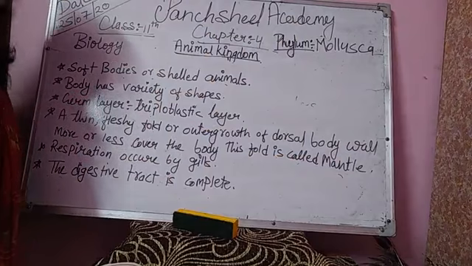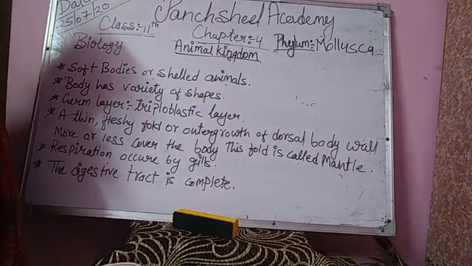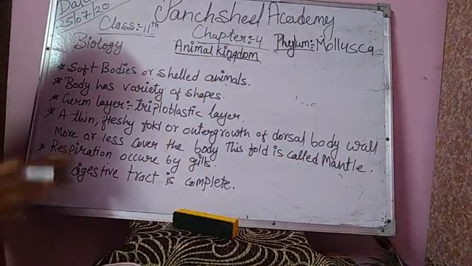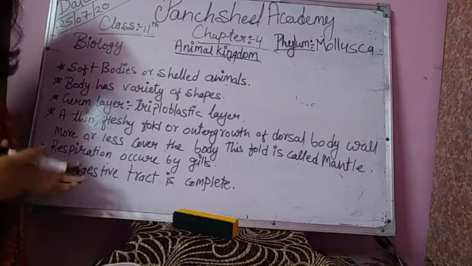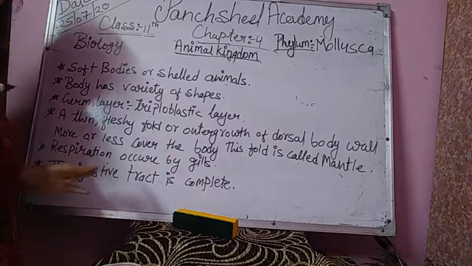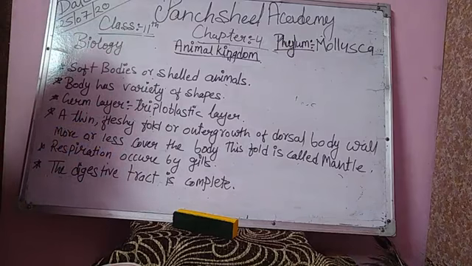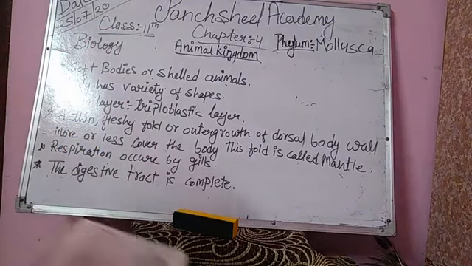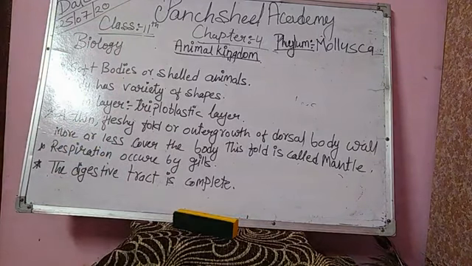Respiration generally occurs by gills and the digestive tract is complete. Body cavity is a coelom, generally reduced and represented by the cavity of the pericardium. Generally, the excretory system includes 1 to 2 pairs of sac-like kidneys which open into the mantle cavity.